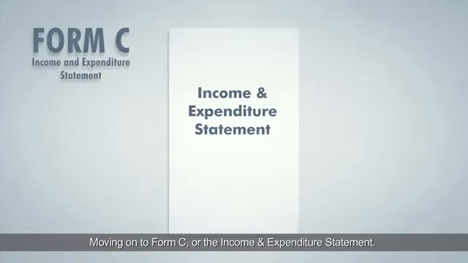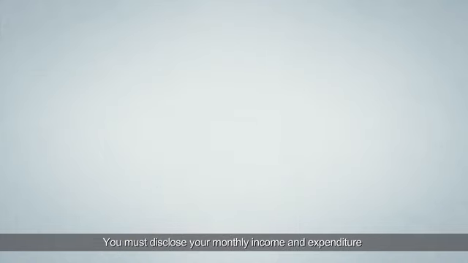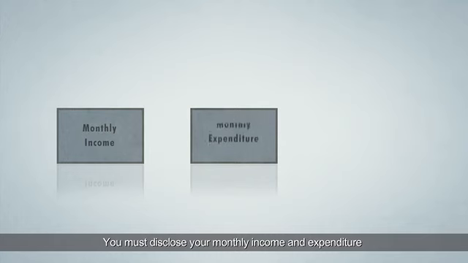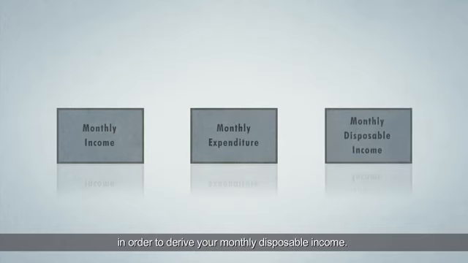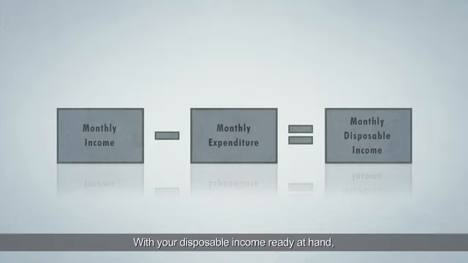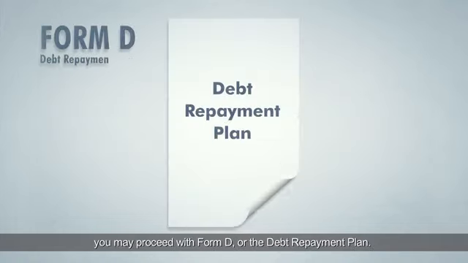Moving on to Form C, or the Income and Expenditure Statement. You must disclose your monthly income and expenditure in order to derive your monthly disposable income. This can be calculated by taking your monthly income and deducting your monthly expenditure. With your disposable income ready at hand, you may proceed with Form D, or the Debt Repayment Plan.